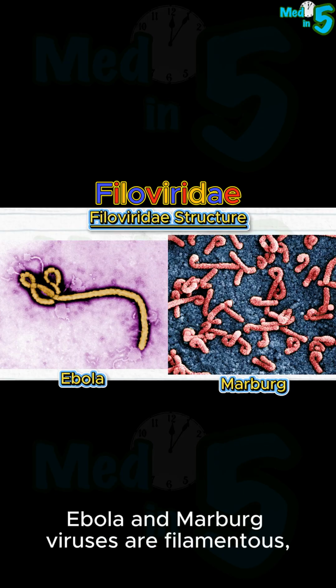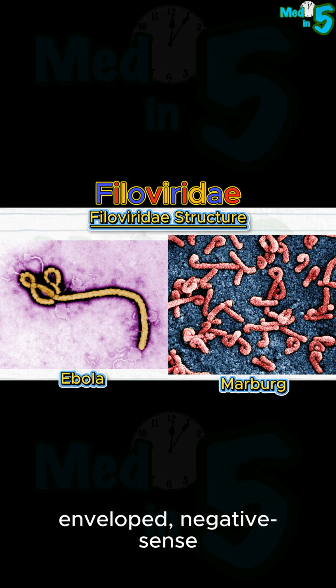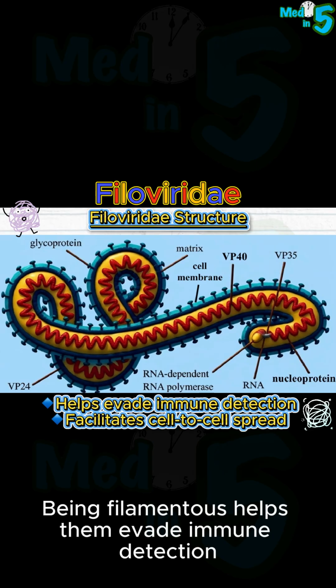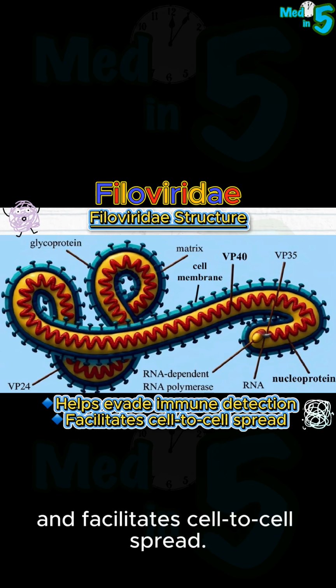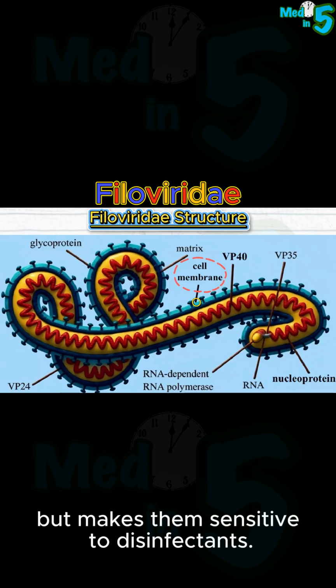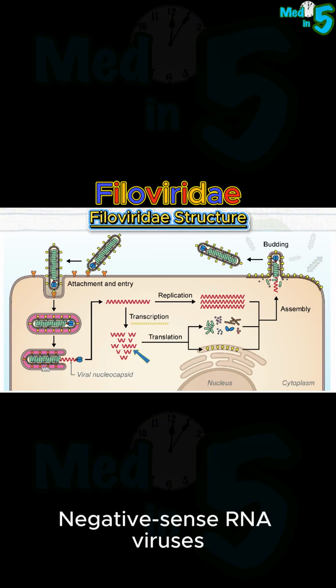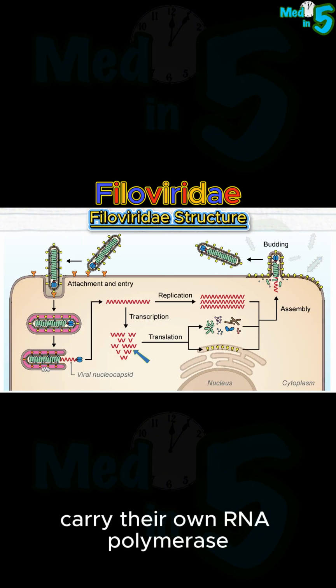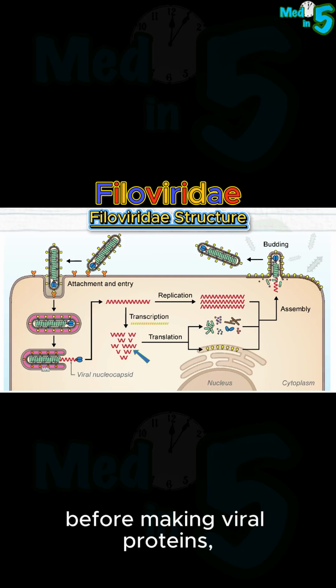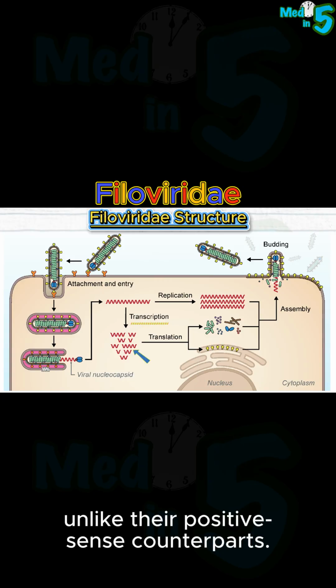Let's power on. Ebola and Marburg viruses are filamentous, enveloped, negative sense, single-stranded RNA viruses, and can show variable shapes. Being filamentous helps them evade immune detection and facilitate cell-to-cell spread. The envelope, derived from the host membrane, aids viral entry, but makes them sensitive to disinfectants. Negative sense RNA viruses carry their own RNA polymerase to produce a positive sense RNA copy before making viral proteins, unlike their positive sense counterparts.